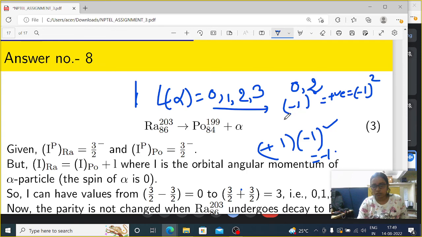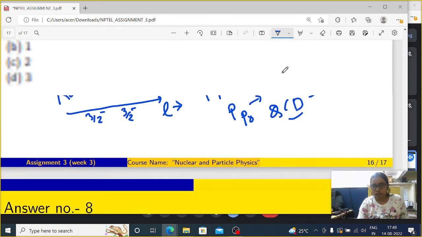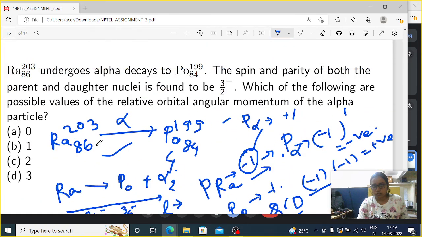So the allowed values are 0 and 2. It should not be 1 and 3, because then the multiplication of parity would not conserve parity in our nuclear reaction.